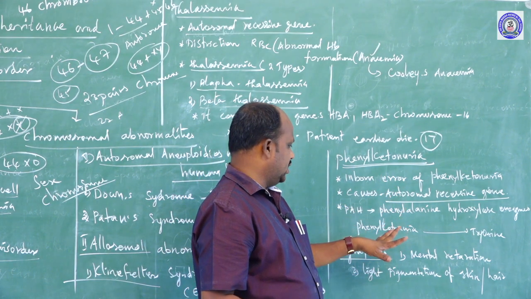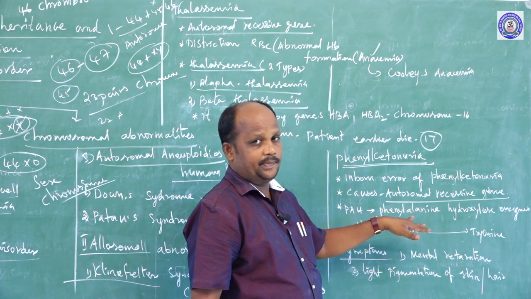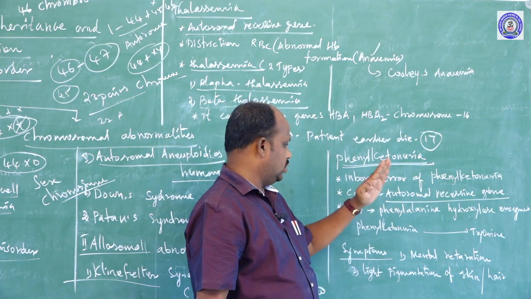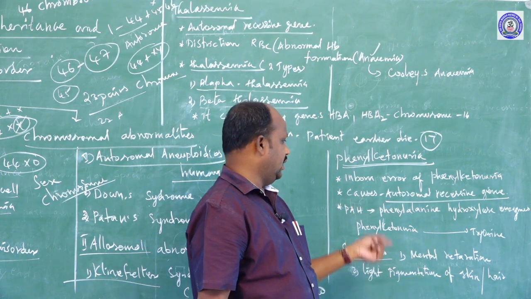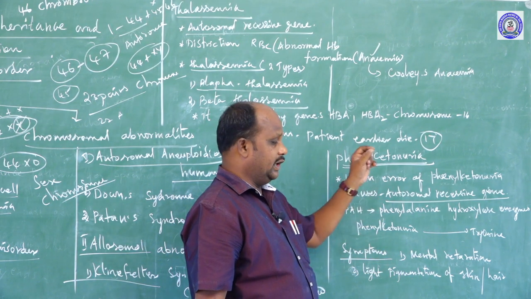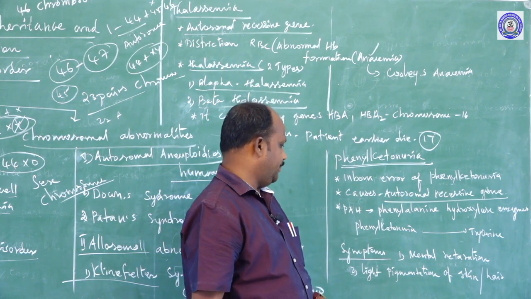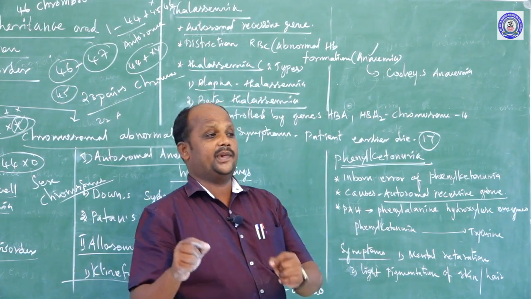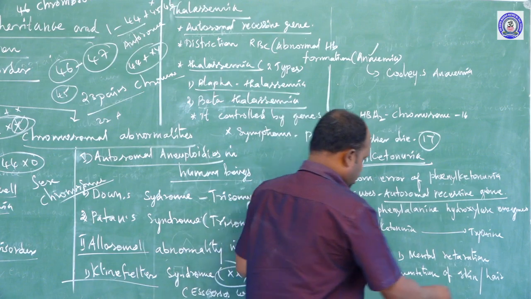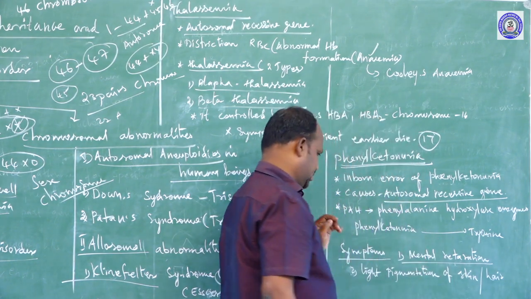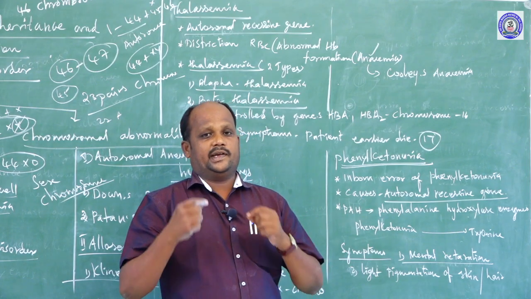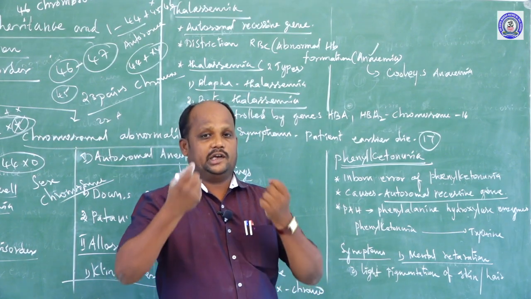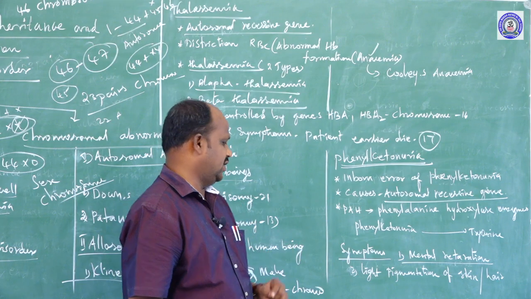By the gene mutations, the proper enzyme is not properly secreted. So the melanin pigment formation is going to be defective. That is called a melanin metabolism disorder, the disease phenylketonuria. What are the symptoms that appear in the patient's body? Retardation of mental growth in children, with mental ability reduced, is congenital. That is the major symptom.